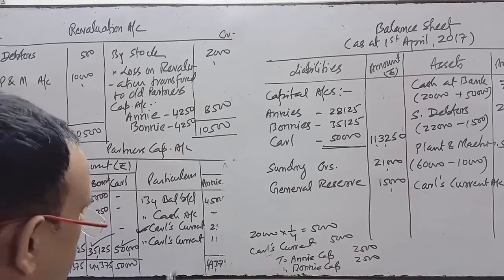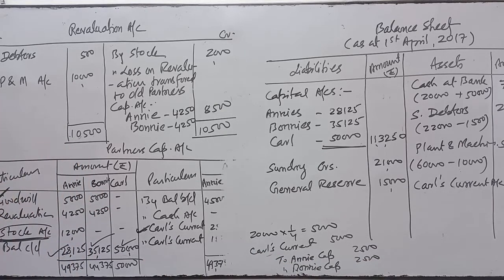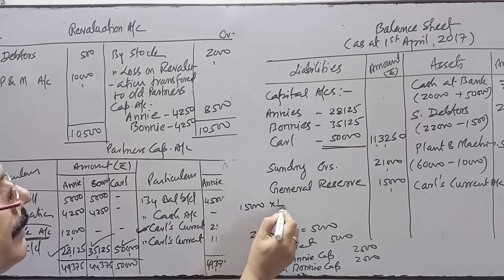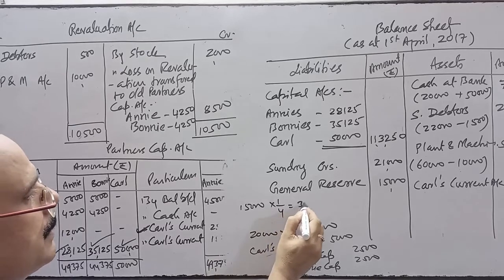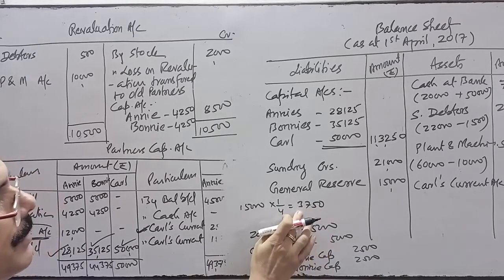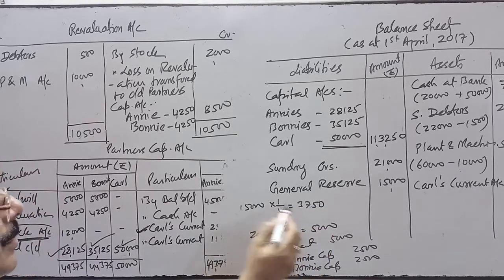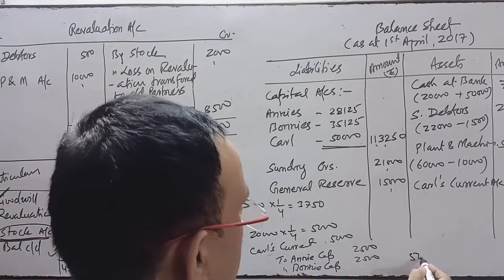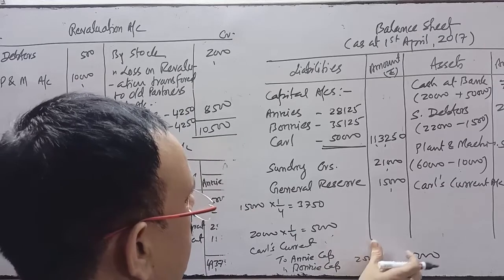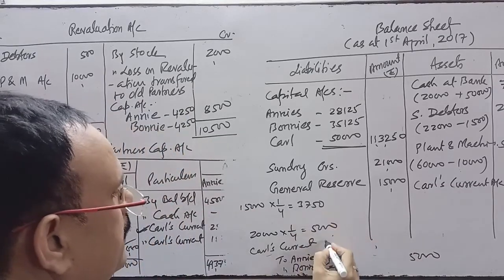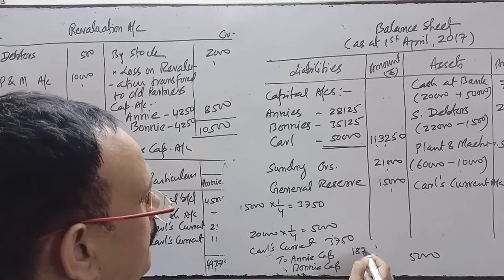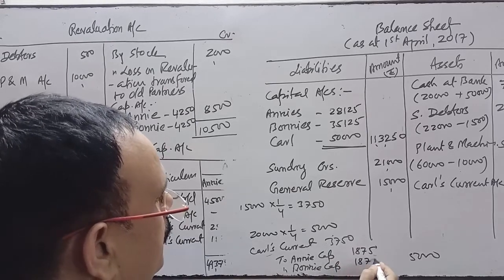Another entry I have done is for general reserve. General reserve was 15,000 and 1/4 of this amount was 3,750. This amount is also transferred to Anis and Bonis capital, 1,875 and 1,875.